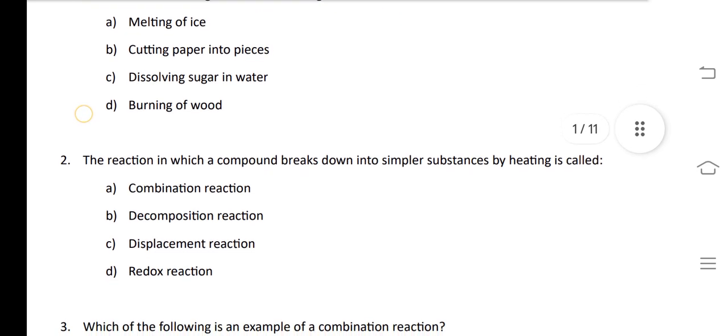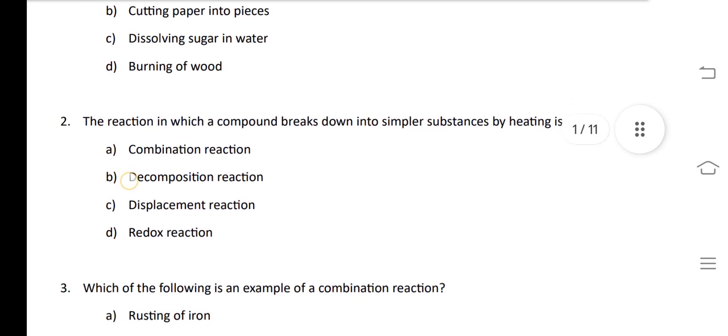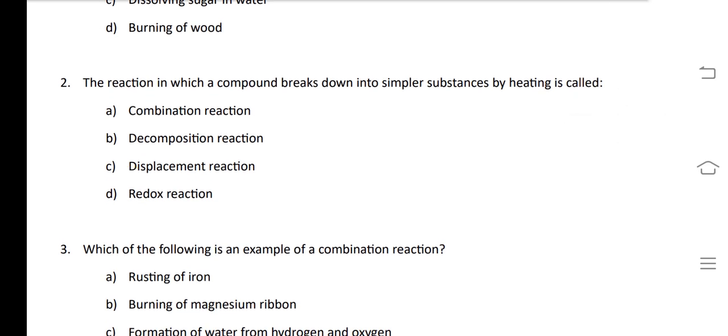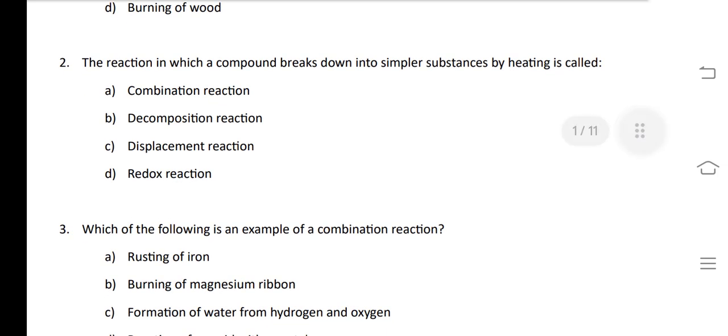Our second question, the reaction in which a compound breaks down into simpler substances by heating is called. A reaction in which one substance divides into two or more substances, we will call it decomposition reaction, and it is of 3 types. Whereas combination reaction, in which two reactants combine to form a single product. So answer of second question is option B.